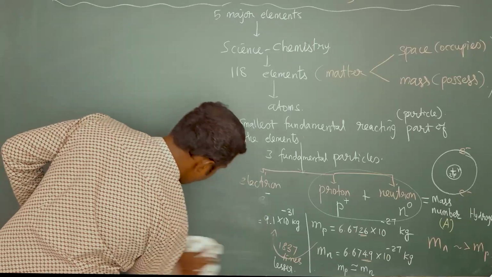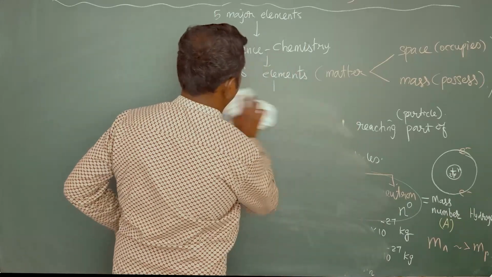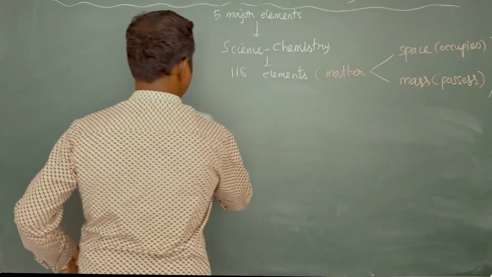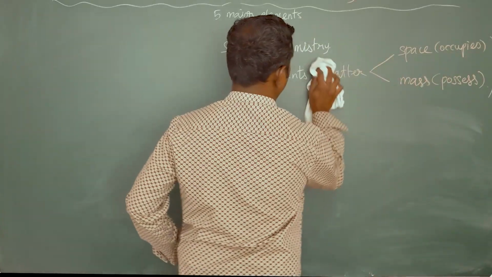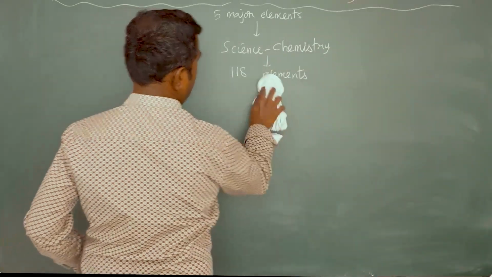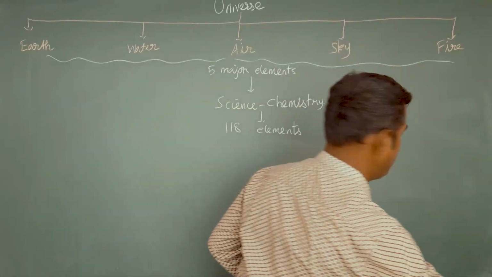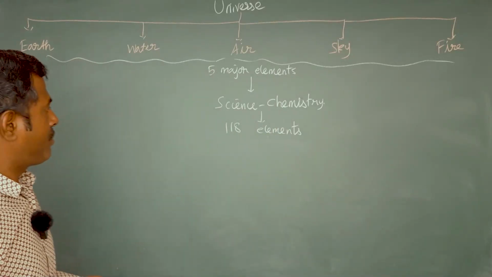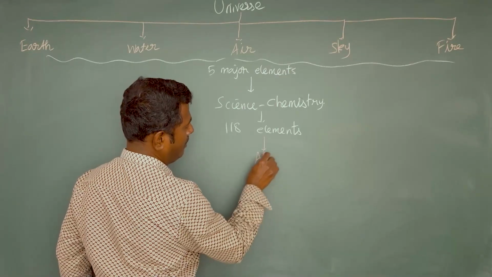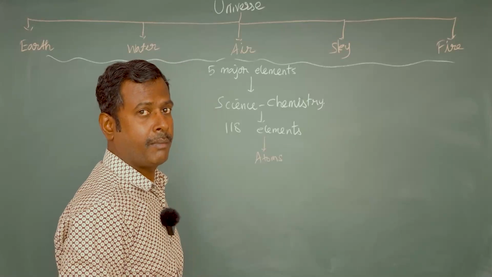Elements are the fundamental particles of chemistry. These elements consist of atoms. So atoms are the smallest fundamental reacting part of the elements.